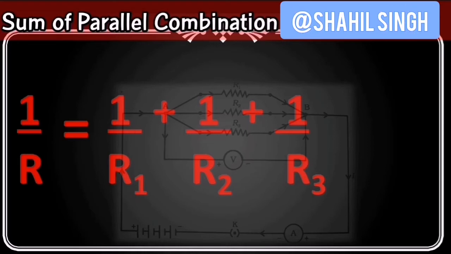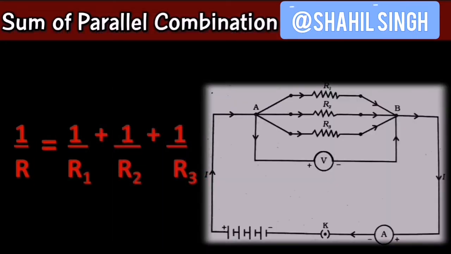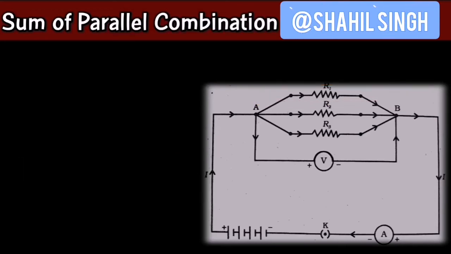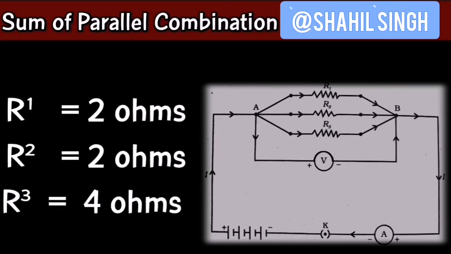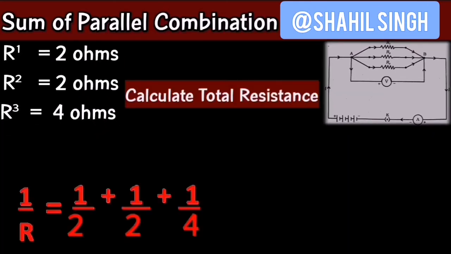So suppose you have 3 resistances in parallel in a circuit and you want to calculate the net resistance or the total resistance in the circuit. So what you will do is 1 by R is equal to 1 by R1, which is the value of the first resistance, plus 1 by R2, and so on. Let's take an example, okay? Suppose the first resistance has a value of 2 ohms, the second also has 2 ohms, and the third has 4 ohms. So we will take 1 by R is equal to 1 by 2 plus 1 by 2 plus 1 by 4.